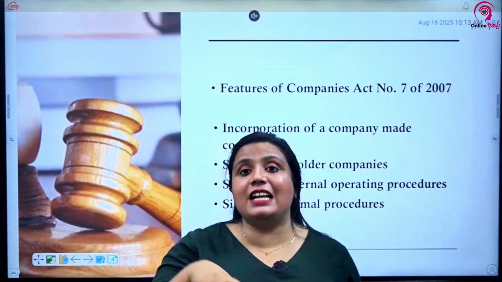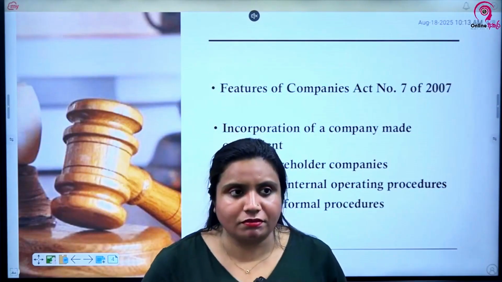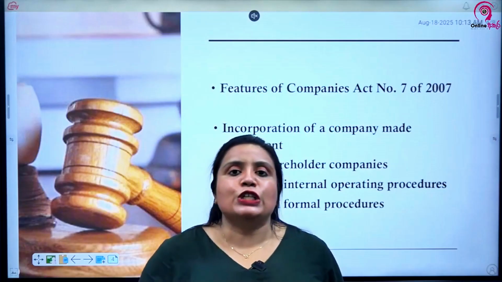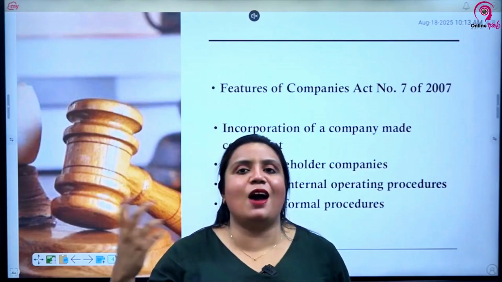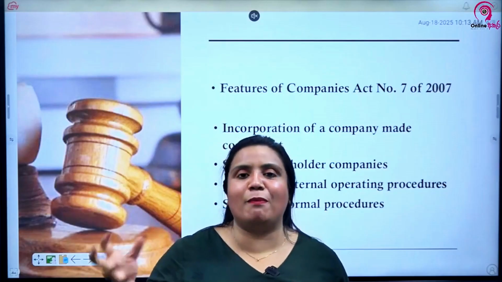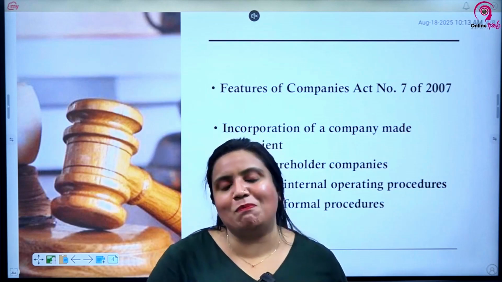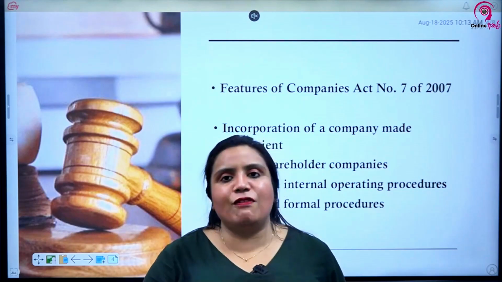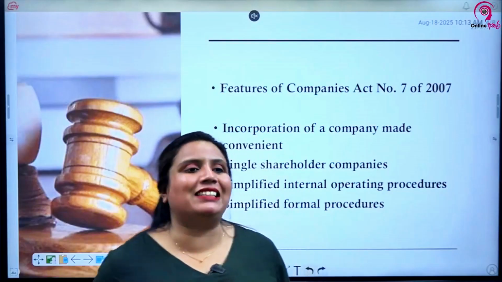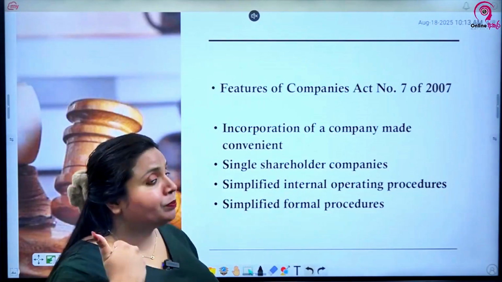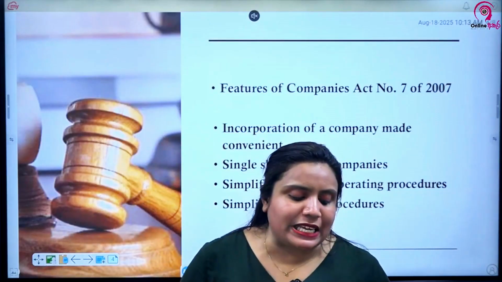Actually, nowadays, practically speaking, it's even much easier because now we have the eROC platform, the Electronic Registrar of Companies. So it is very easy to register a company. Those days, you had to go to the ROC office, the Registrar of Companies office. Now you don't have to go there. Everything is happening online, electronically, and it's a completely paperless process. So practically also, it has been made much easier than before. So the first one is, incorporation of a company has been made easier than under the previous Companies Act.